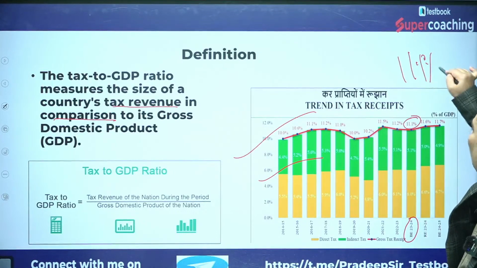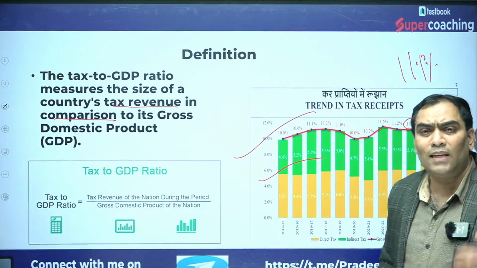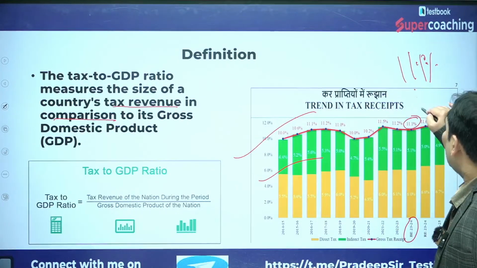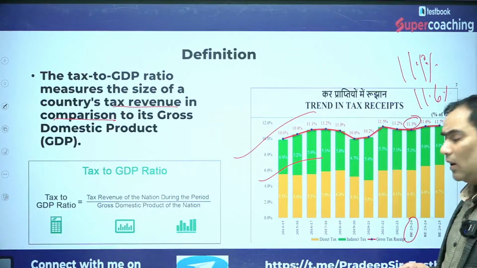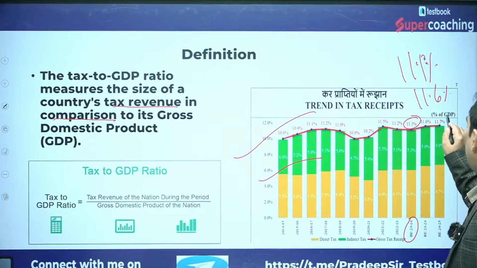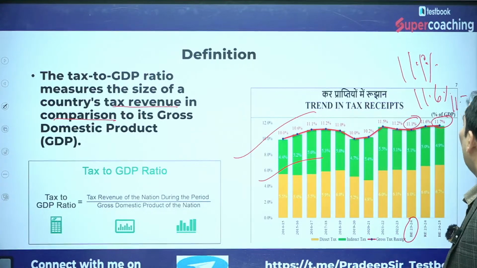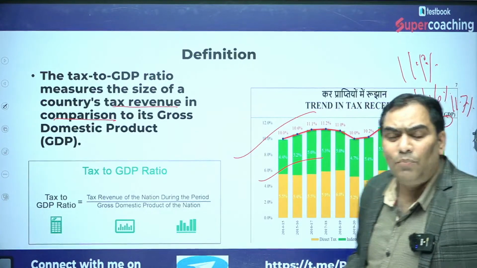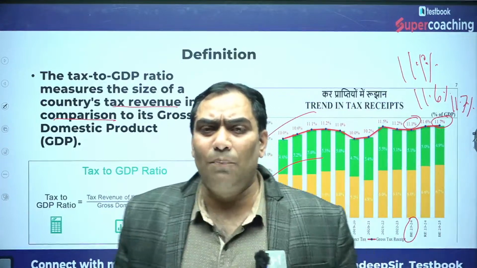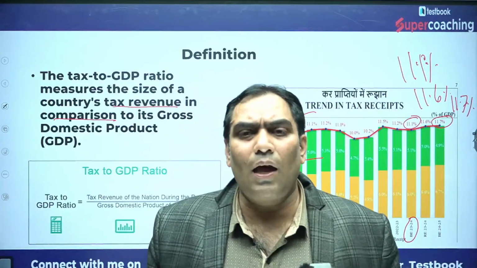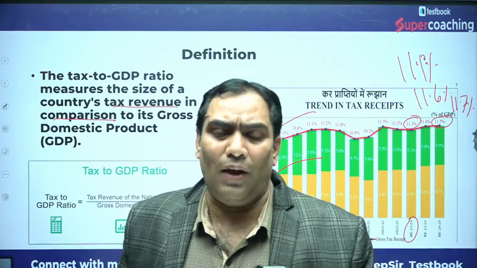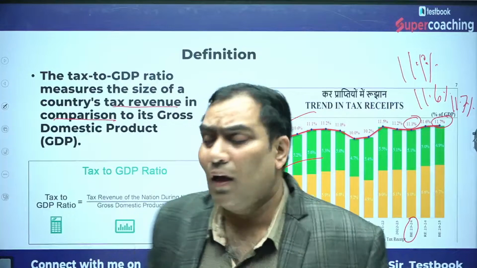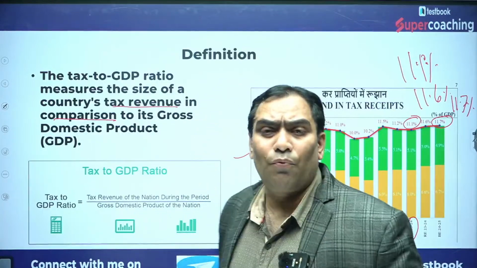It will be 11.1% only. But the tax revenue has increased and it is 11.6%. And for the next year, the government is considering that it will increase to 11.7%. That means if the size of the GDP is going to be 100 rupees, the government will get 11 rupees 70 paise in the next financial year. It is expected, so that means for 2024-25.